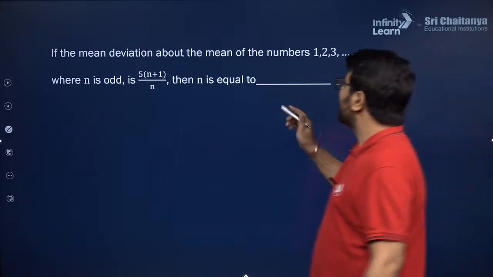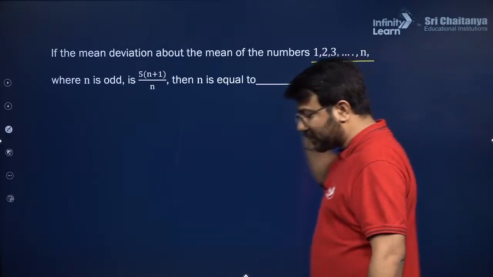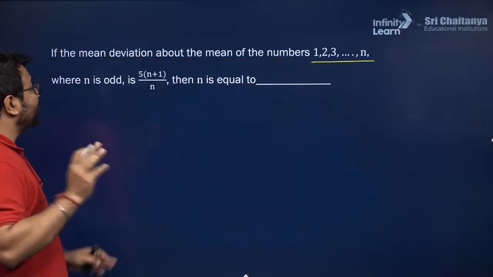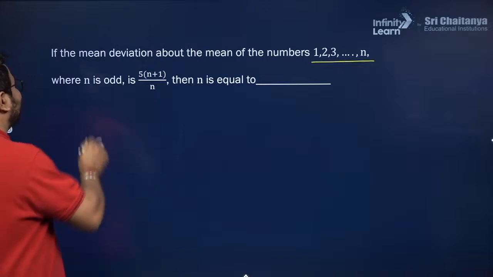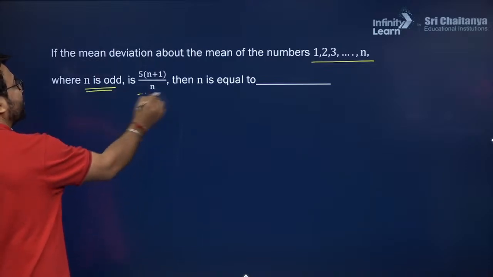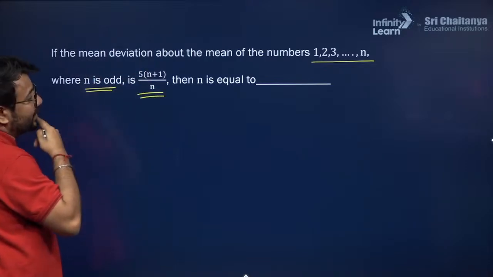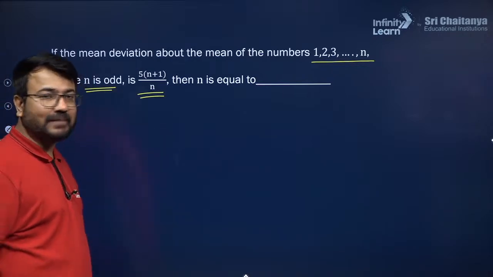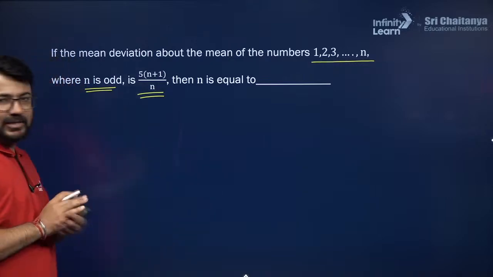If the mean deviation about the mean of the natural numbers 1 to n, where n is odd, is given to you as 5 times (n plus 1) upon n, then the value of n is equal to what? This belongs to the chapter Statistics. And how will I be able to solve this?